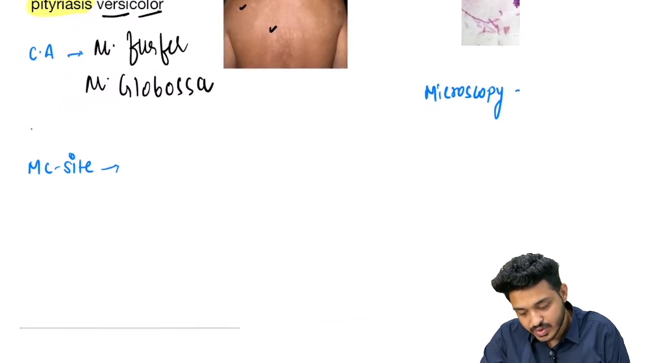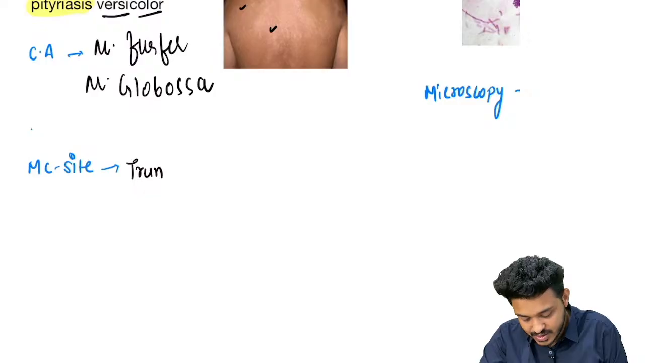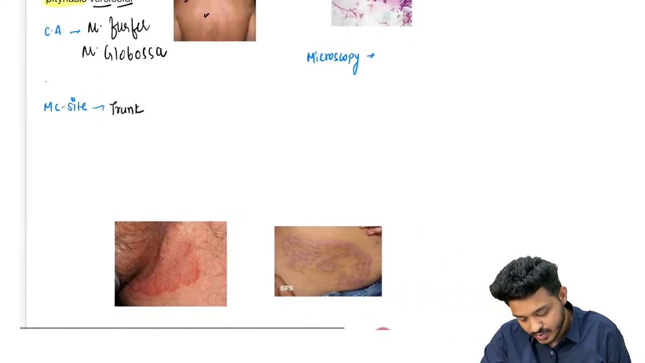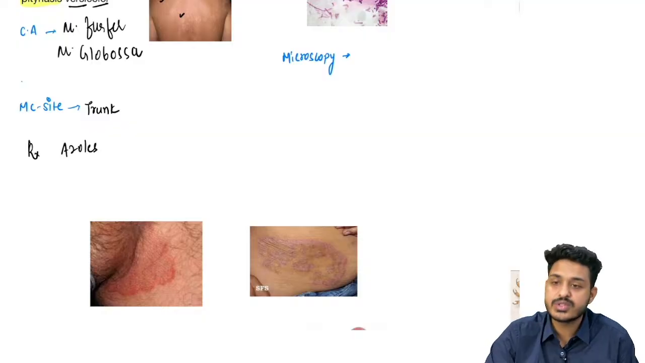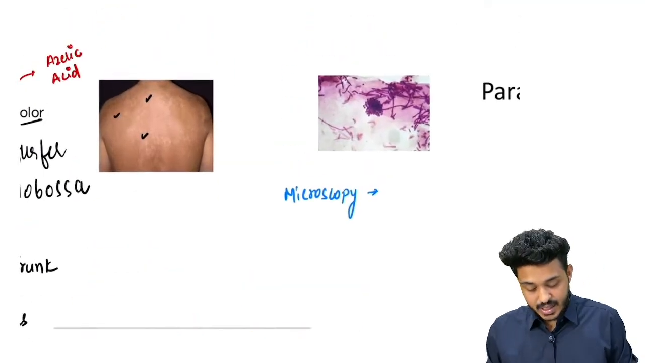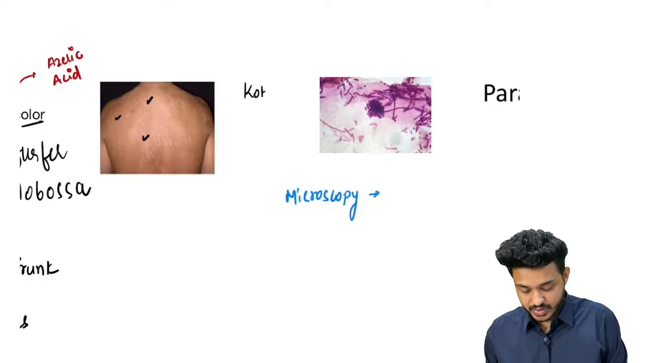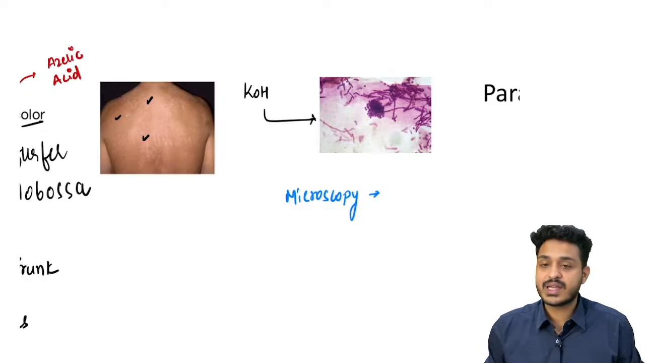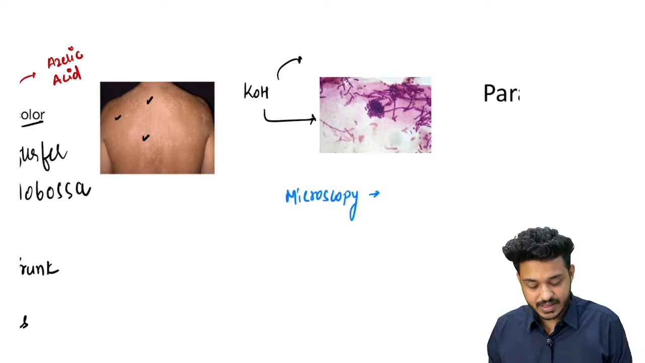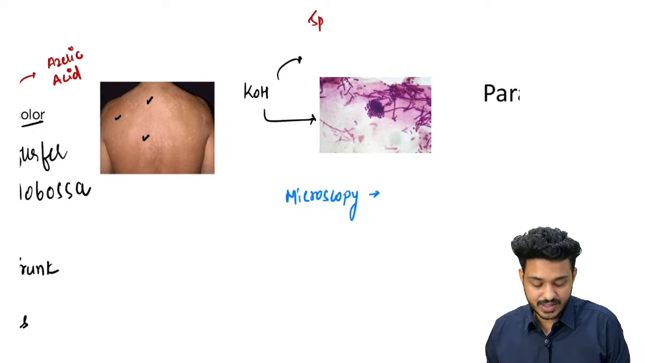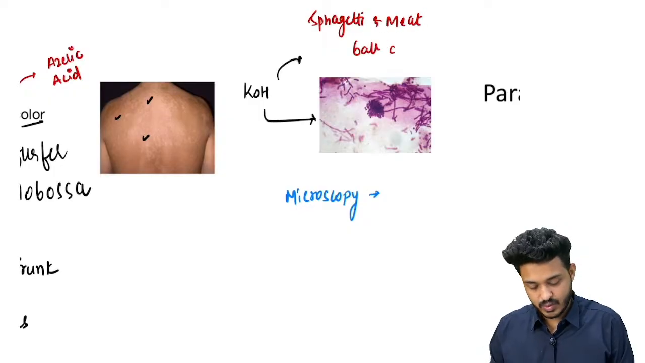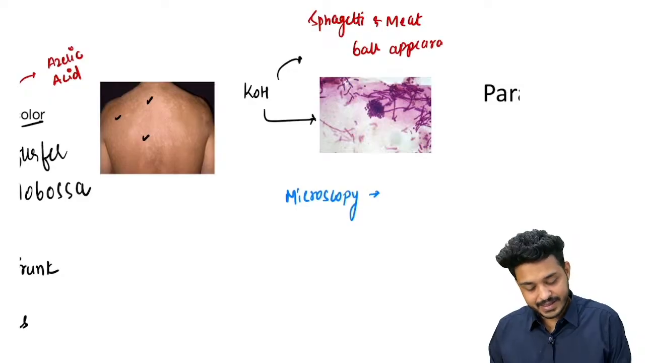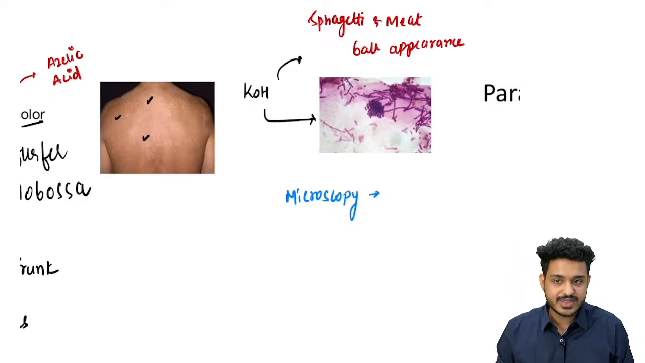Most common site is going to be what? Obviously it is going to be present on the trunk, right? And for the treatment you can use what? Azoles. For the treatment you can use what? Azoles, right? Under KOH examination you are going to find what? When you put this on the KOH, you are going to find a very specific and classical appearance. This is known as spaghetti and meatball appearance, beta. What is the appearance you will be finding? Spaghetti and meatball appearance under the KOH examination, right?